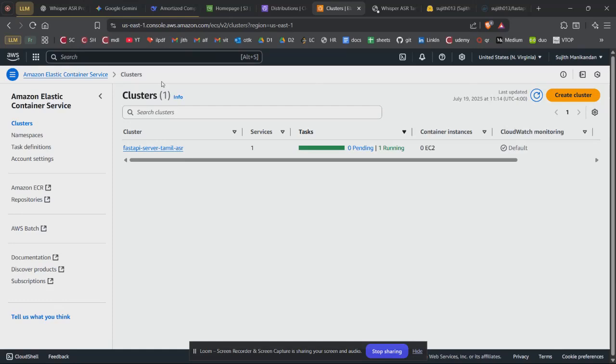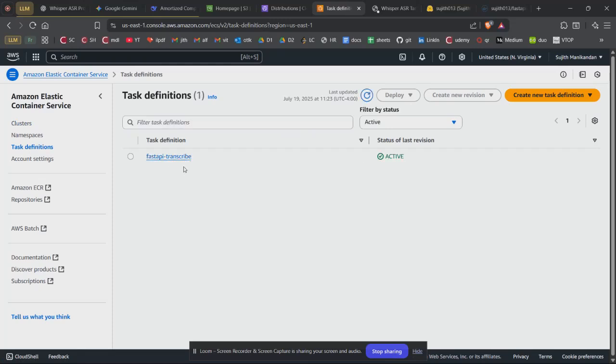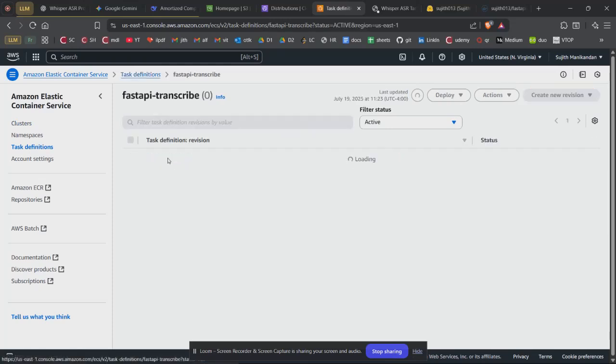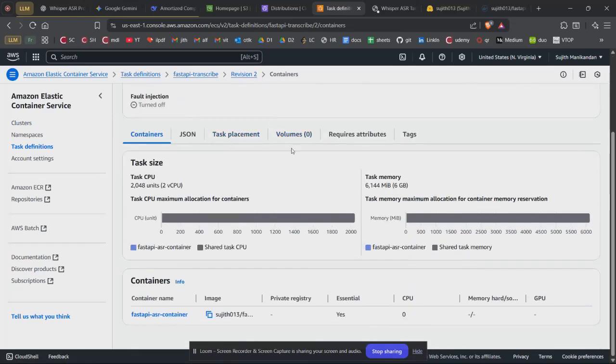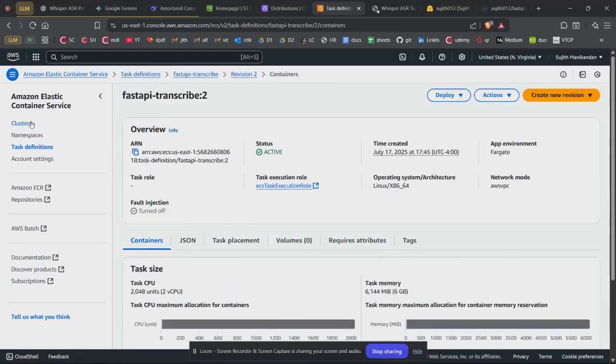Moving on to the Amazon service, you could see I deployed the Docker image on the Elastic Container Service of Amazon. I have the FastAPI server here, and in the task definition you would find my FastAPI transcribe service. This is the service that actually takes the image and makes it into a container.